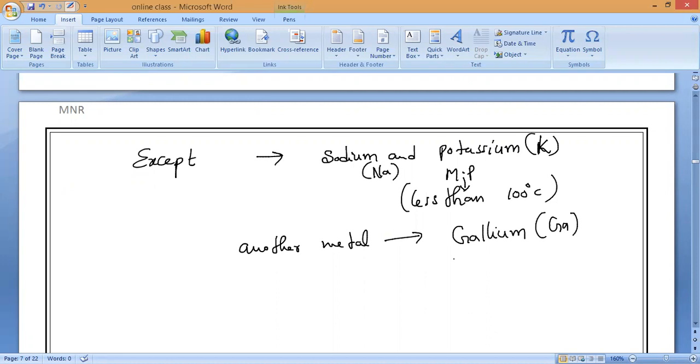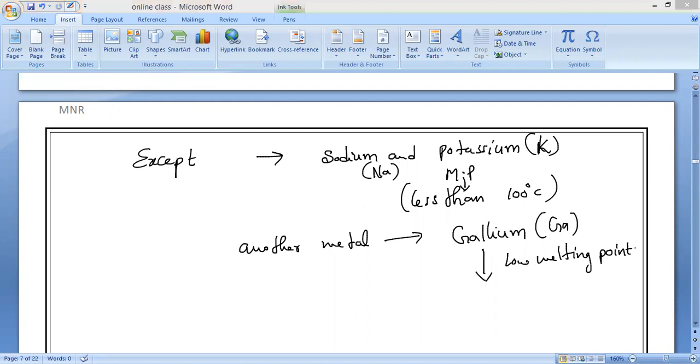Basically, gallium is in solid state. If you hold it in your hand, it will melt. Just hold it in your hand. Low melting point. If you hold gallium in your hand, our body has temperature, yes or no? Yes. That temperature is sufficient to melt the gallium.